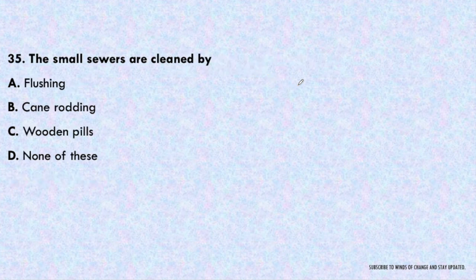Next question. The small sewers are cleaned by flushing, cane rodding, wooden pails, or none of these. Small sewers are mainly cleaned by the flushing operation only. Option A will be the correct answer for small sewers.